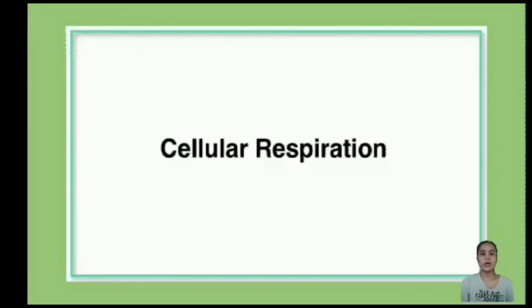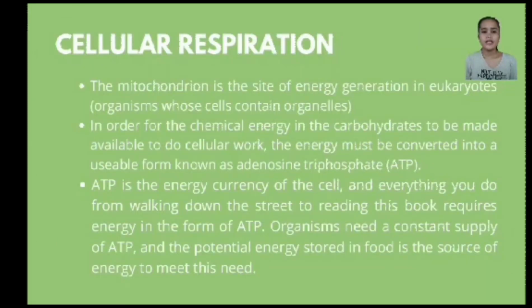So now we are going to talk about cellular respiration. The mitochondrion is the site of energy generation in eukaryotes, organisms whose cells contain organelles. In order for the chemical energy in the carbohydrates to be made available to do cellular work, the energy must be converted into a usable form known as adenosine triphosphate, or ATP.